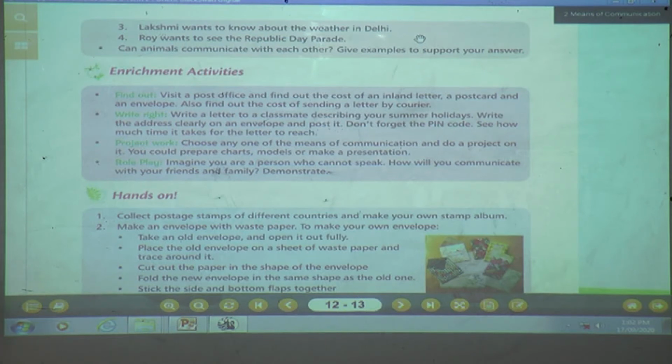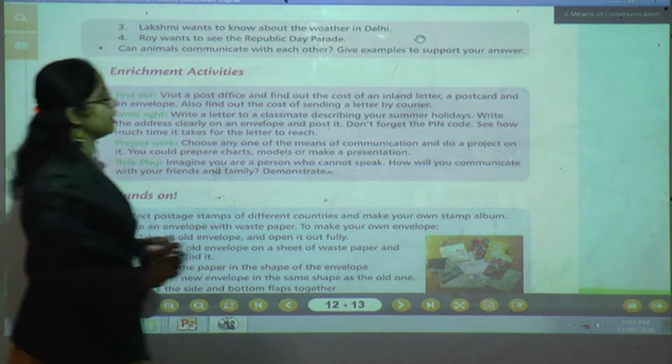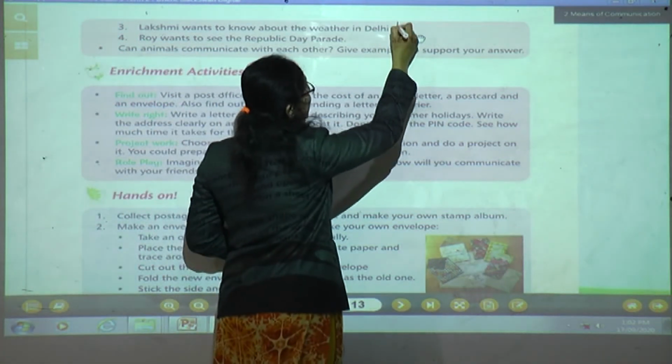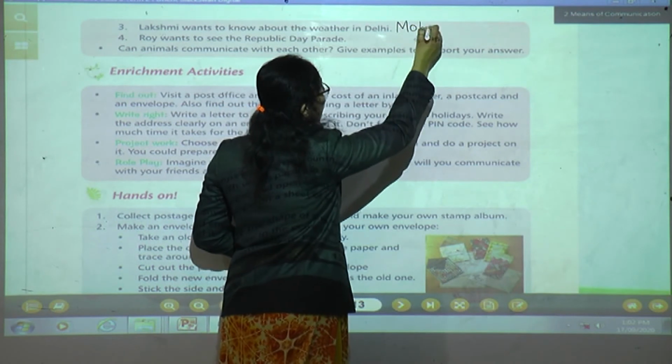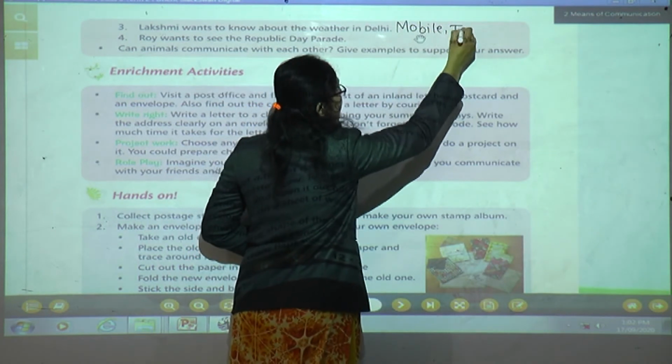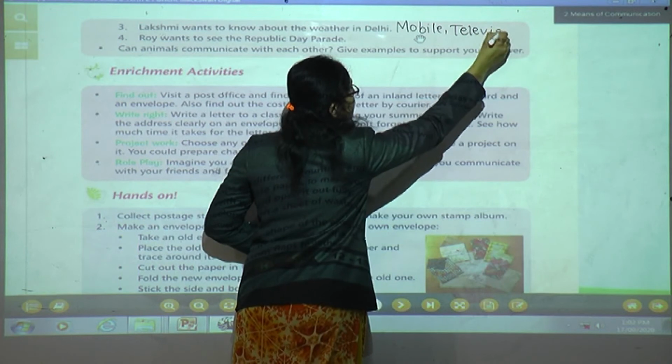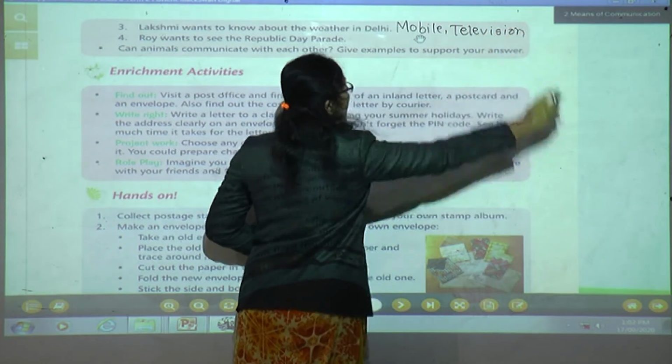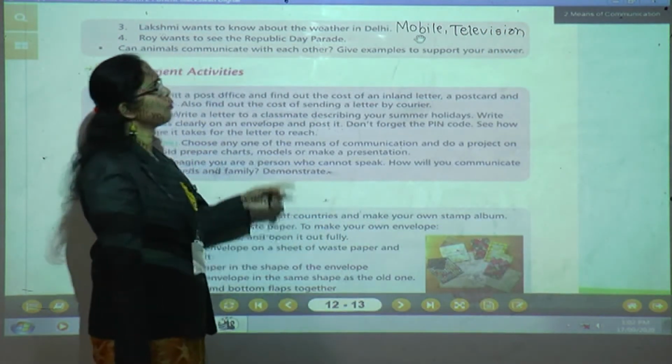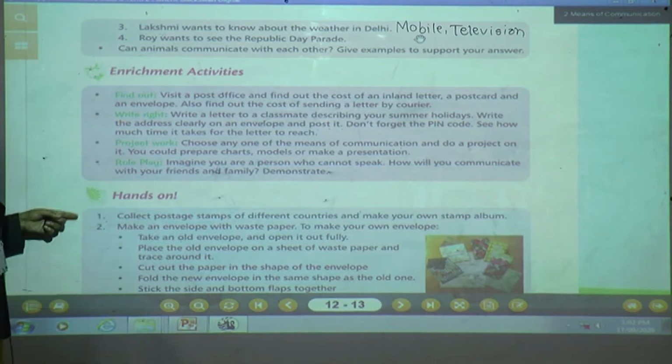Lakshmi wants to know about the weather in Delhi. What will she use? She will use television, or she can use a mobile phone to know the weather in Delhi. Okay, right here, mobile or television. With the help of news, we can get news from a news channel. We can come to know what the weather is in Delhi, or even we can search on mobile what the climate is, what the weather is in Delhi.